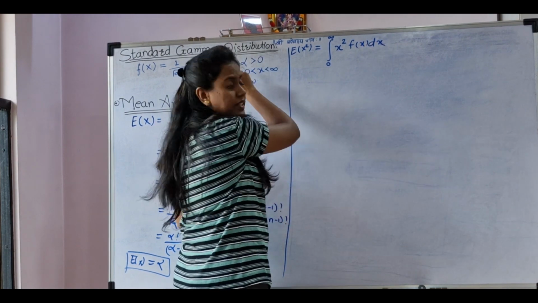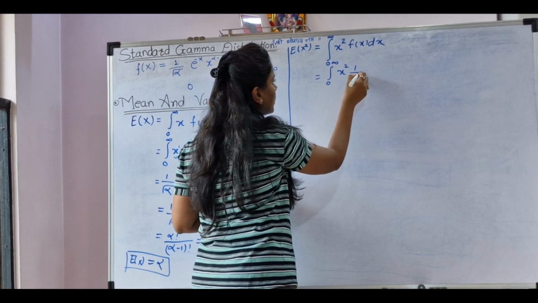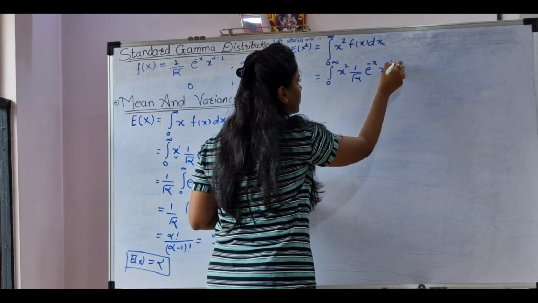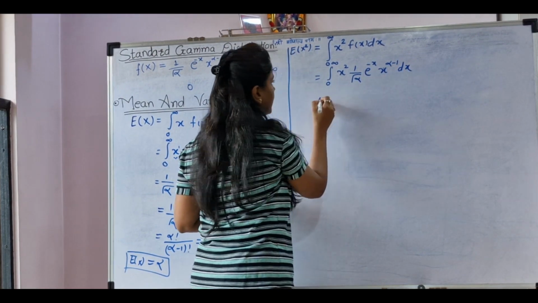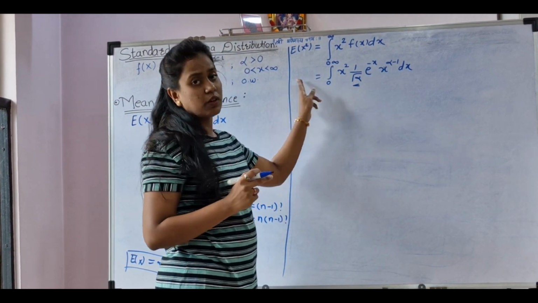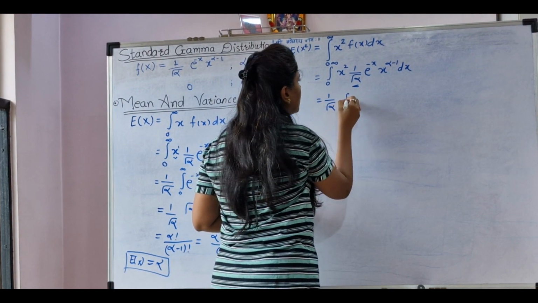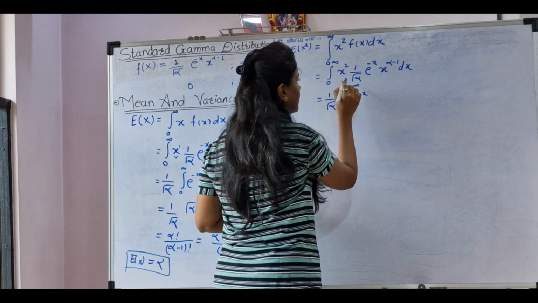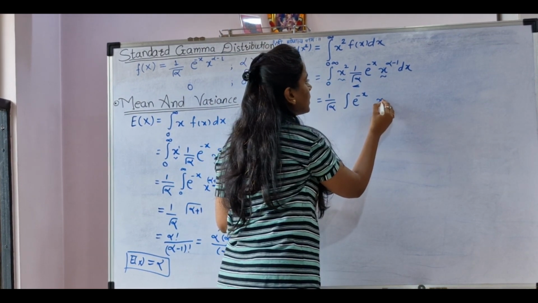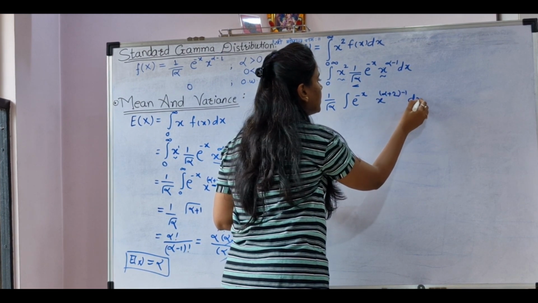Again we know the density function, so it is integral 0 to infinity x square 1 upon gamma alpha e to the power minus x, x to the power alpha minus 1 into dx. Again 1 upon gamma alpha is a constant, so we take it outside the integral. So it is 1 upon gamma alpha integral e to the power minus x. Again these two terms we write together. So we get x to the power alpha plus 2 minus 1 dx.